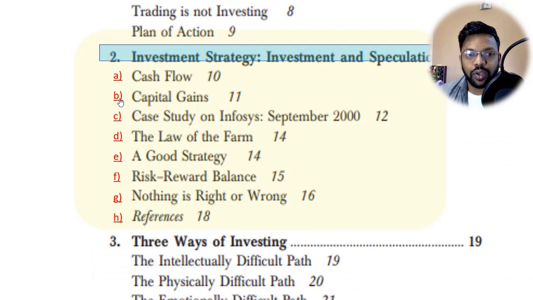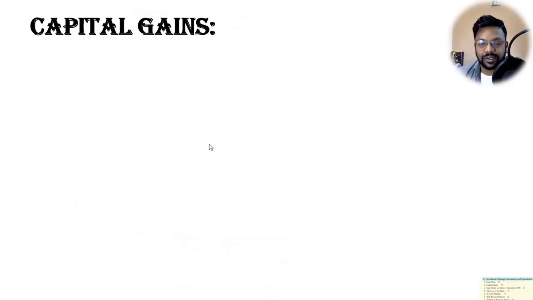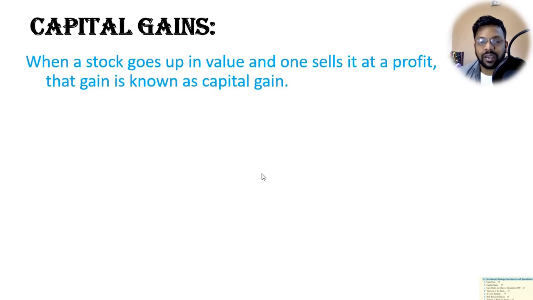Now let's go into the second topic, capital gains. So what do I mean by capital gains? Parag Parikh says when the stock goes up in value and one sells at a profit, the gain he gets is known as capital gains.